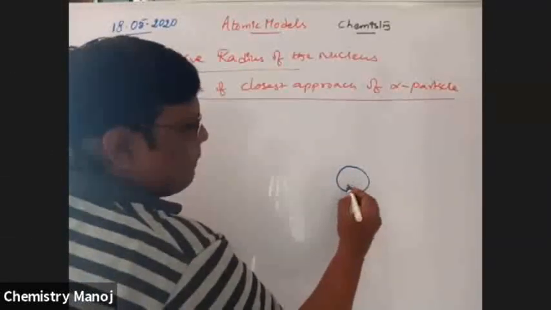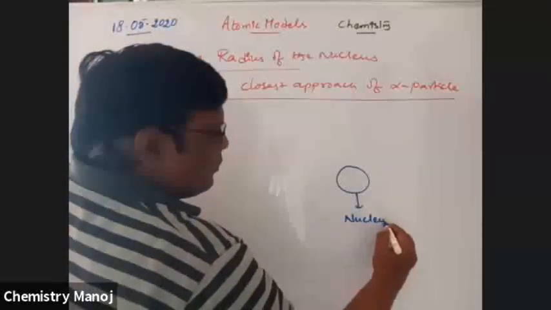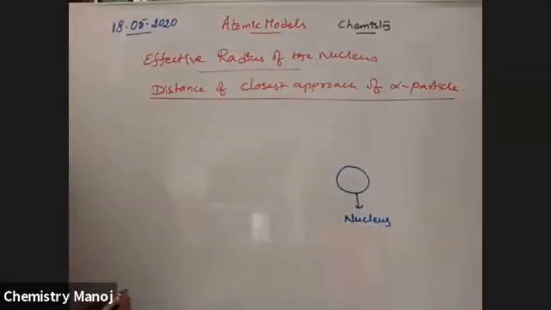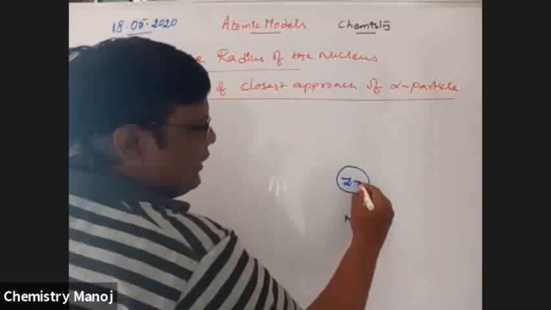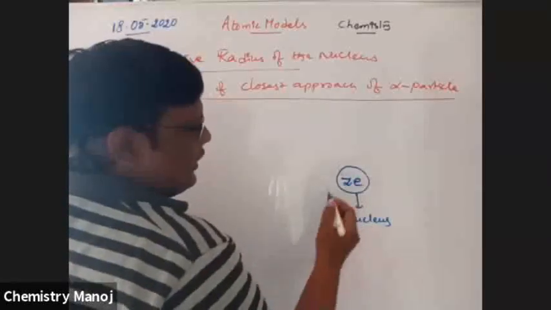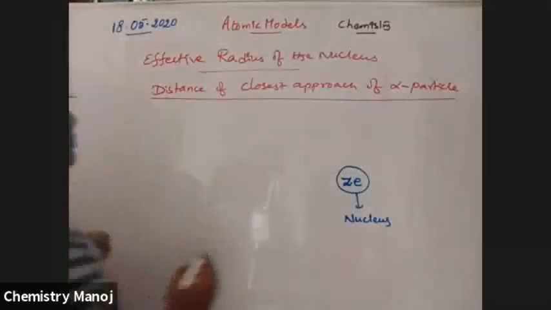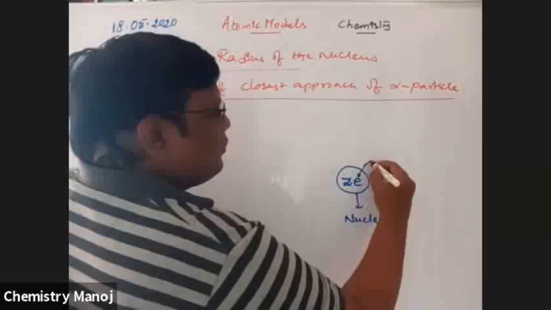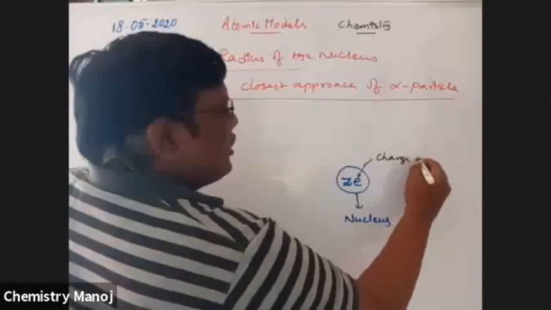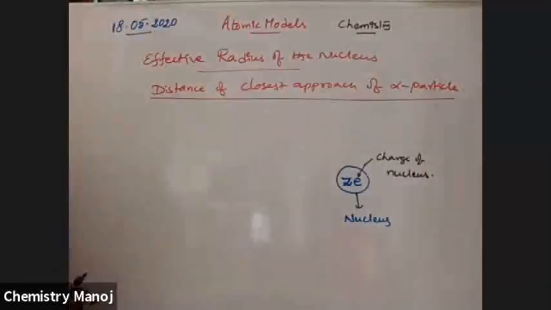This is the nucleus of the atom with atomic number Z, and each proton has charge e. So Ze is the charge of the nucleus.